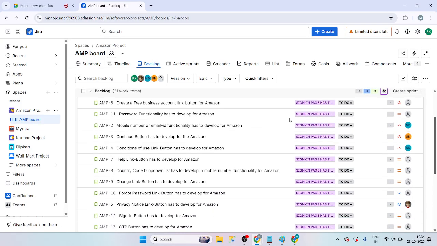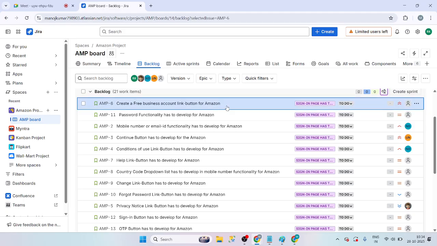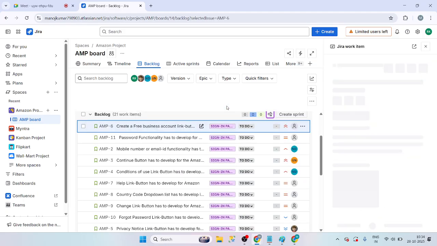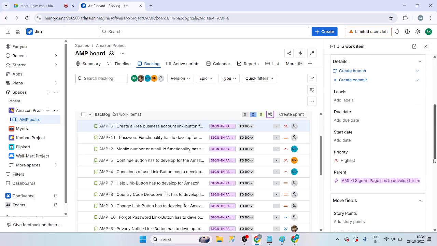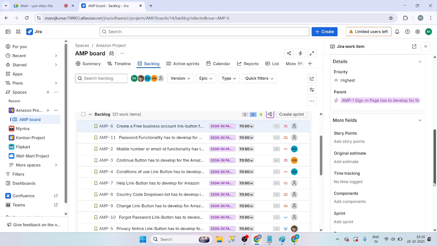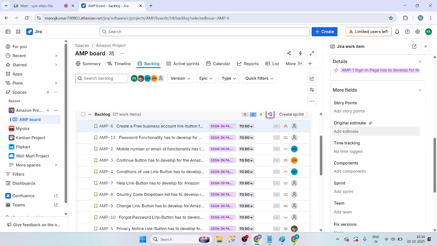Now I will tell you some basic things in the Scrum framework. Tomorrow we discuss some other things. I don't want to discuss all the features in a single day, you also can't get it. Okay, see here, original estimate. Here you are going to give the estimation. How many hours am I going to take to complete this?